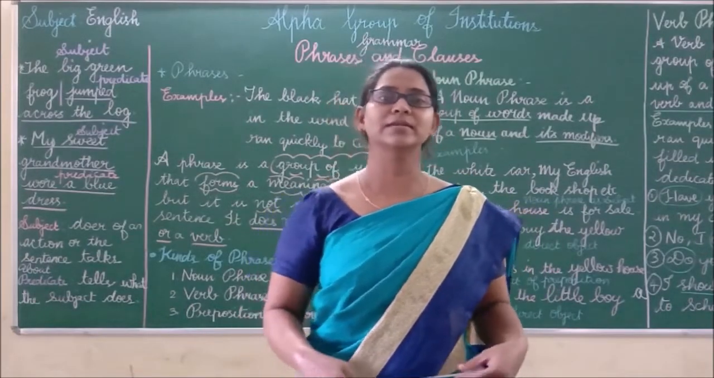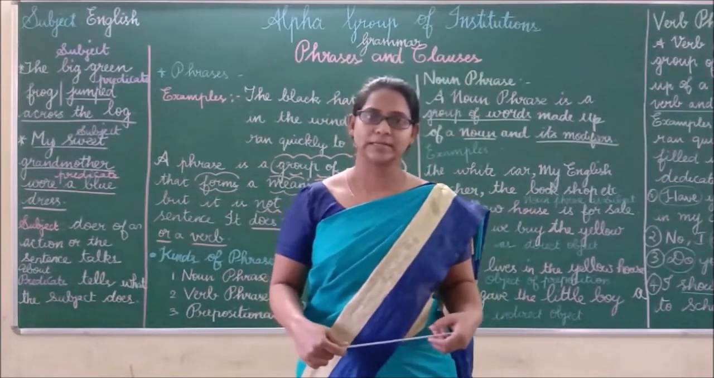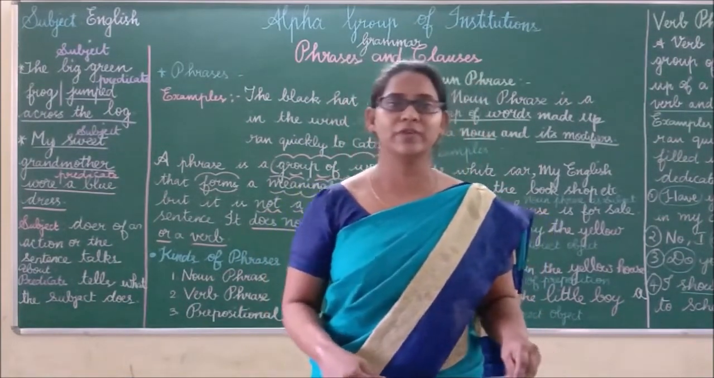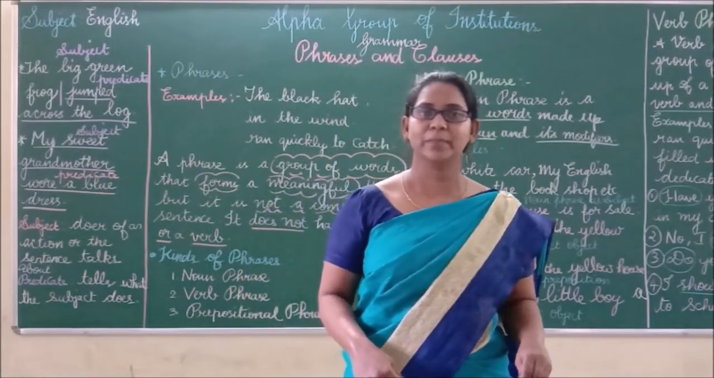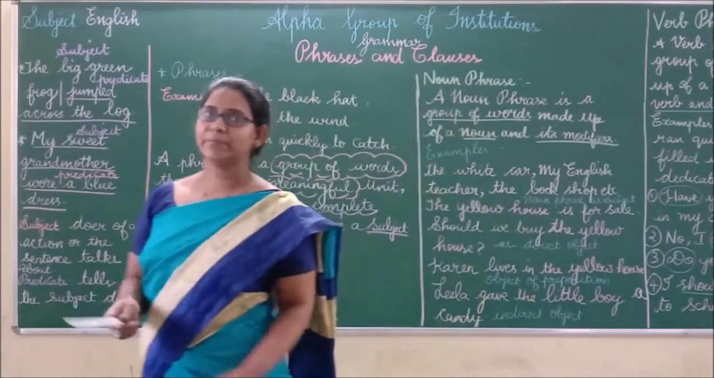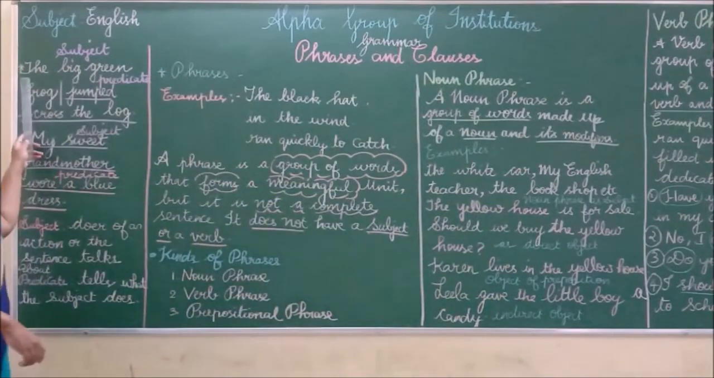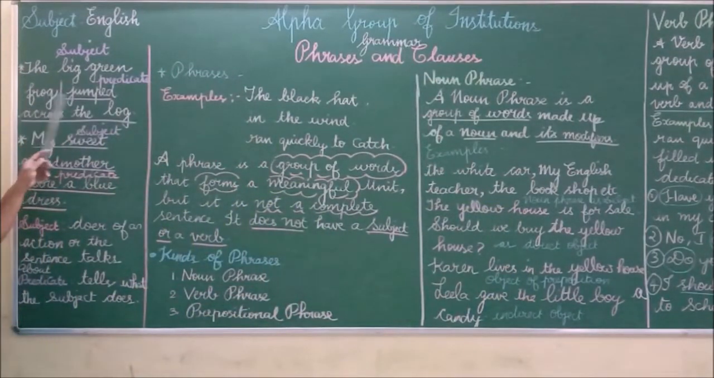Children, today we are going to see phrases and clauses. Before seeing what is meant by phrases and clauses, we will revise what is meant by subject and predicate. See these examples. The big green frog jumped across the log. In this sentence, which is the subject?